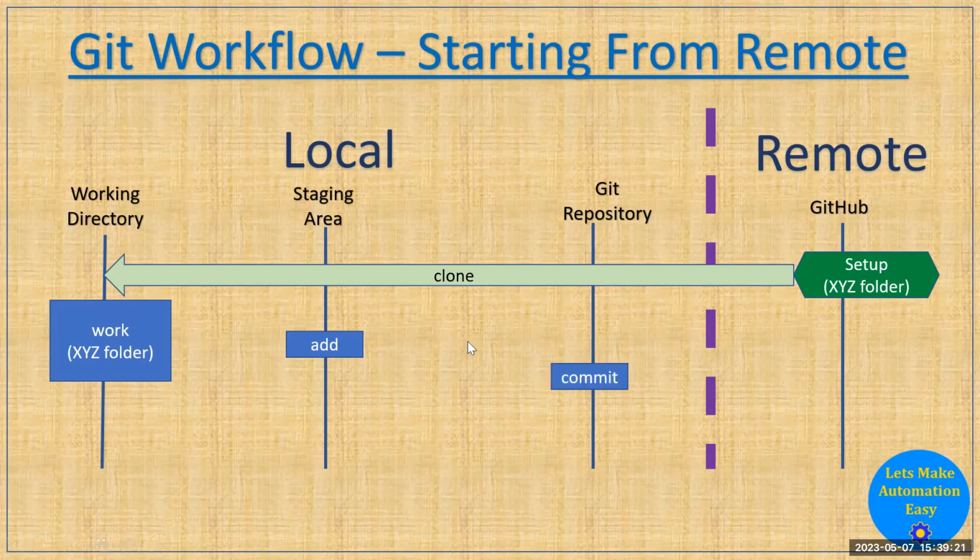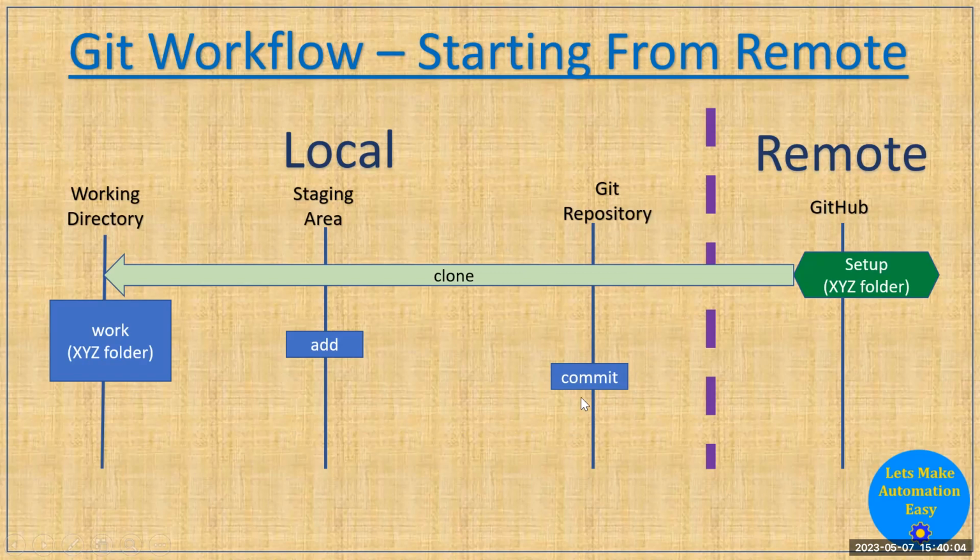Okay, now after the add command, suppose you have added, deleted, and modified files, and you want to send your code to the remote server, to GitHub here. In that case, you run a command called commit. Commit is like a confirmation before directly sending your code to the Git remote server, that you really want to take your code to the server or not. With the help of the commit command, you take whatever updates you have made. As I've told you, updates means whatever files you have added, modified, or deleted. All that work you take to the last area of your local repository, which is called the Git repository.